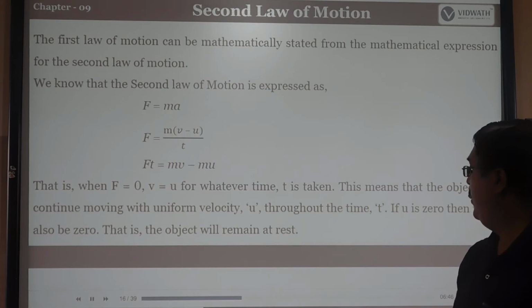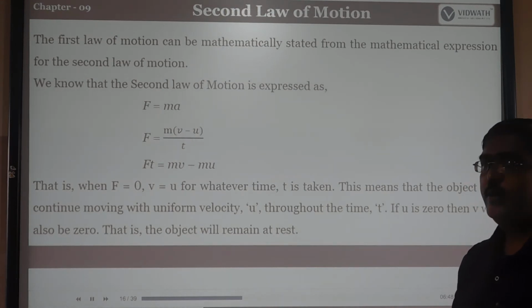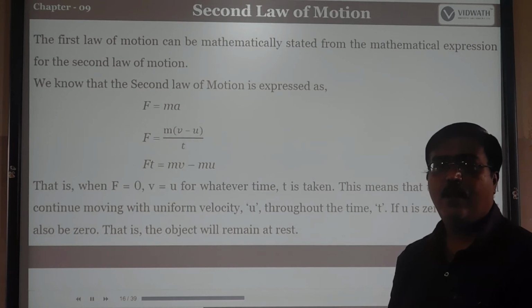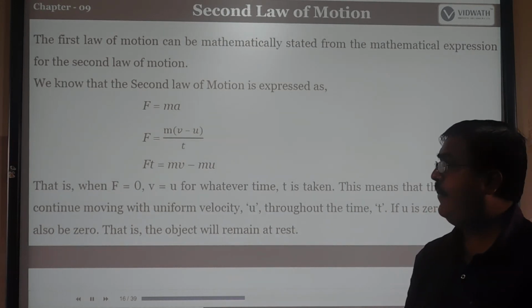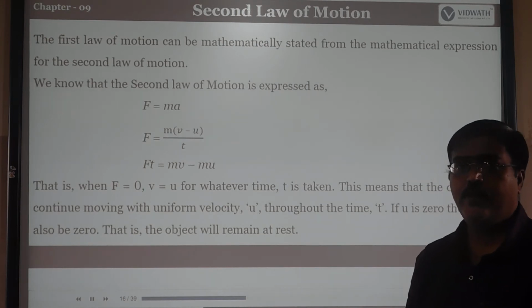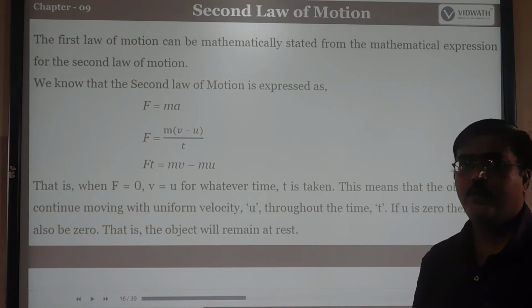If u is 0, then the velocity is also 0. That is, the object will remain at rest. So the second law of motion is also applicable to the first law of motion, that is, the law of inertia. If the initial velocity u is 0 and the force is also 0, then there is 0 displacement.